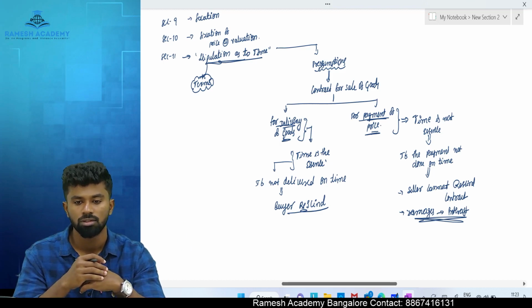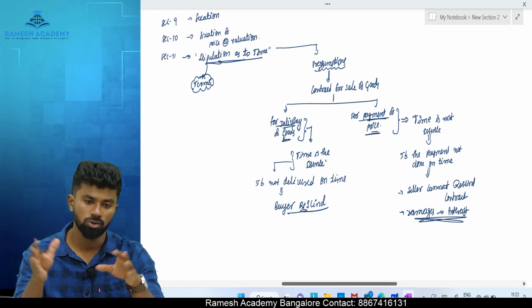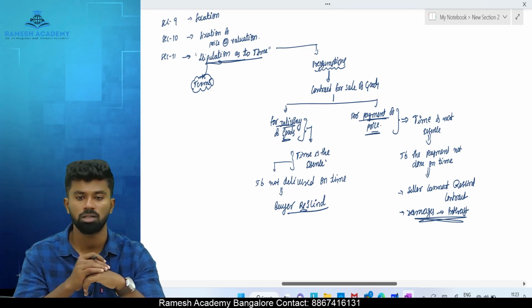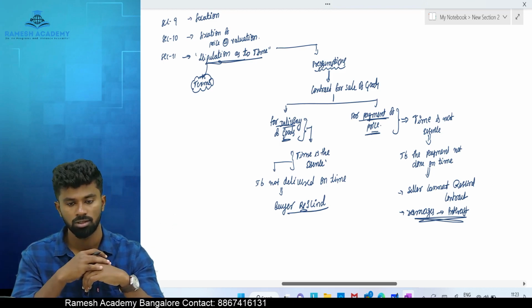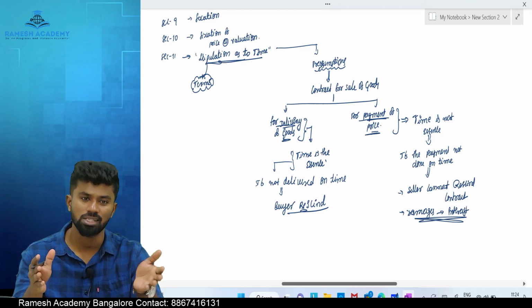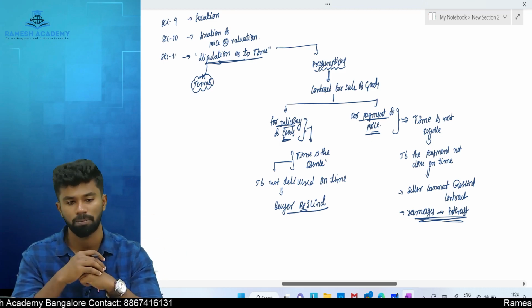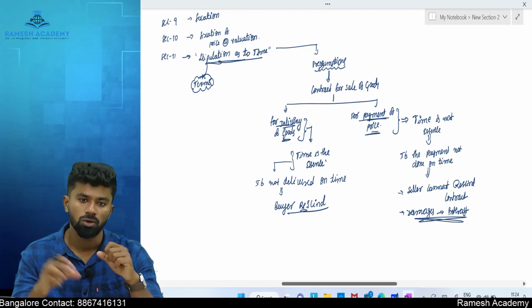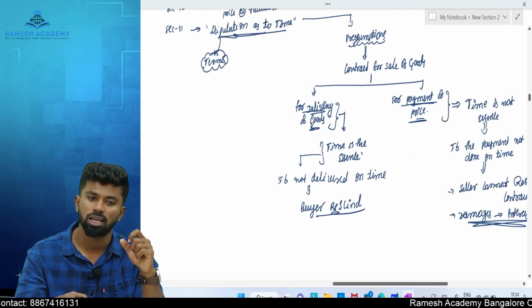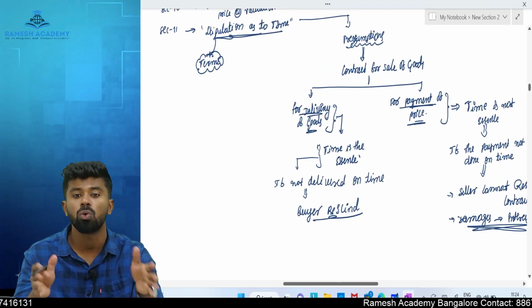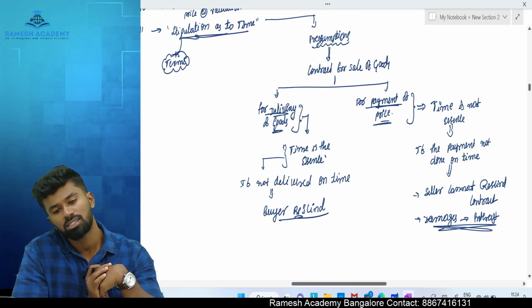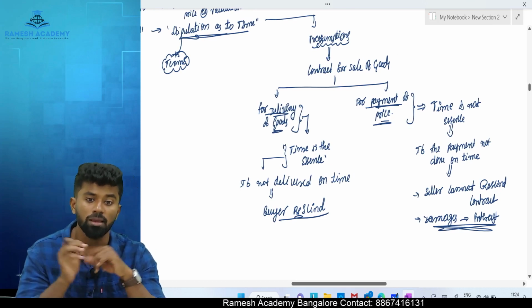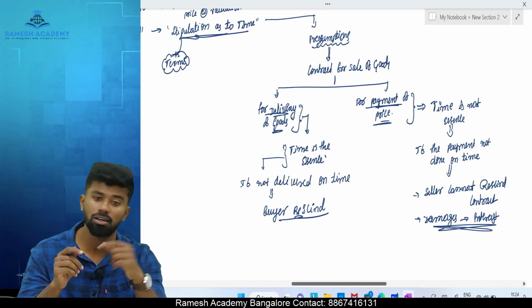15th. I should give a notice to you saying that if you don't make the payment, I will resell it to somebody. After giving notice also, if you don't make payment, then I can resell it. Because time is not the essence for payment of money. So, if payment is not done on time, can the seller cancel the contract? No. But if the delivery is not done on time, can the buyer cancel the contract? Yes, because time is important in case of delivery of goods.